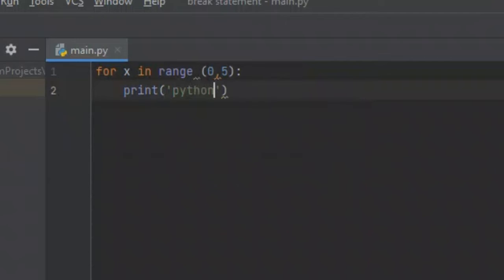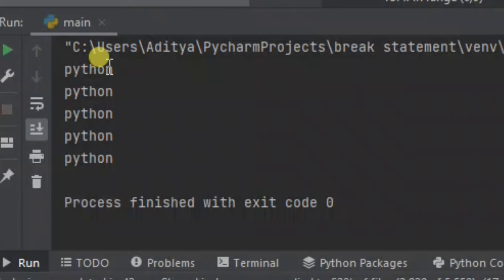Now let's see the output. The output is that the word Python is written 5 times.